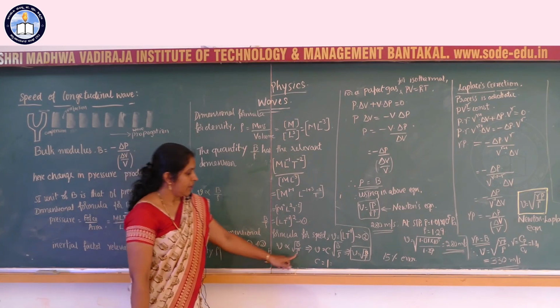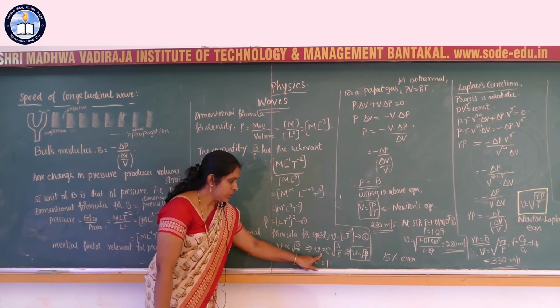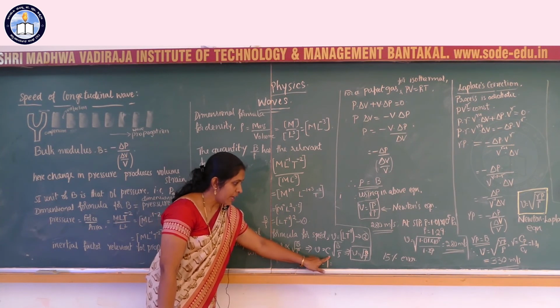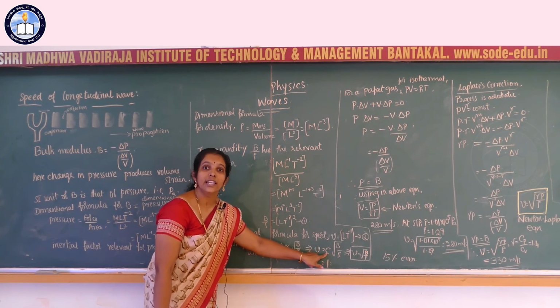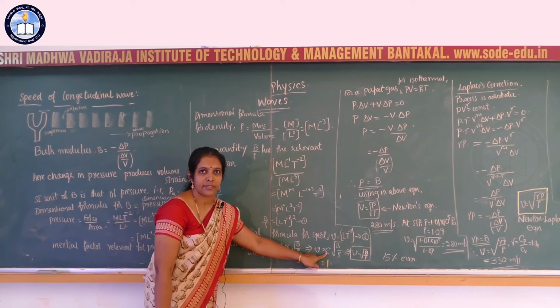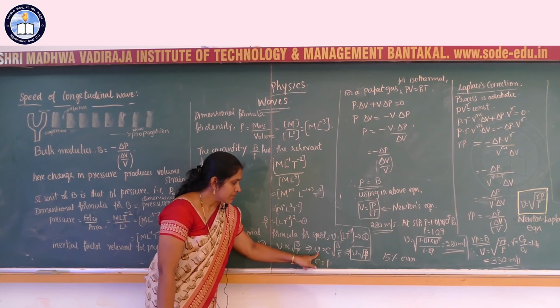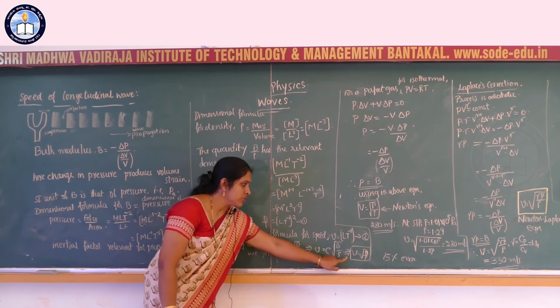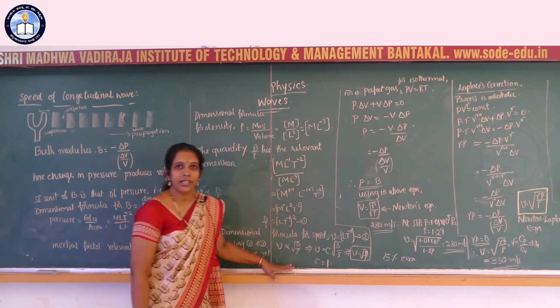V is equal to C into the square root of B by rho, where C is an undetermined constant. The exact value of C is obtained to be 1. Substituting the value of C as 1, we get V is equal to the square root of B by rho.